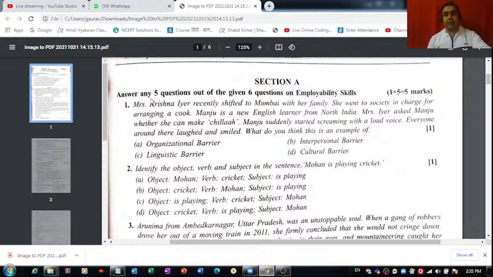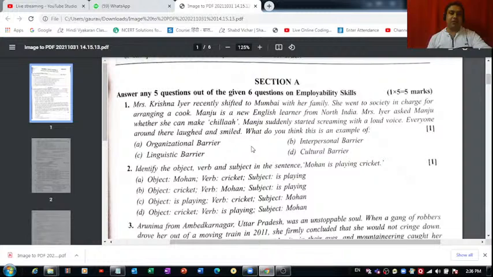So let's come to this very first question, which says Mrs. Krishna Iyer recently shifted to Mumbai with her family. She went to the society in charge for arranging a cook. Manju is a new English learner from North India. Mrs. Iyer asked Manju whether she can make chila. Manju suddenly started screaming with a loud voice. Everyone around, they laughed and smiled. What do you think this is an example of?